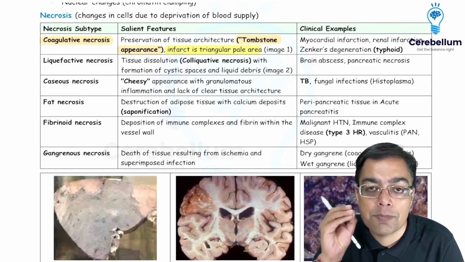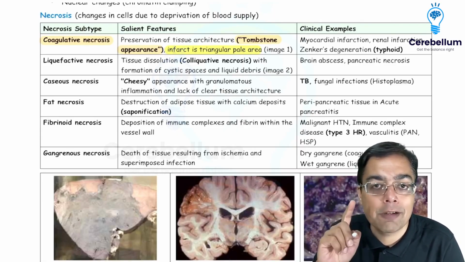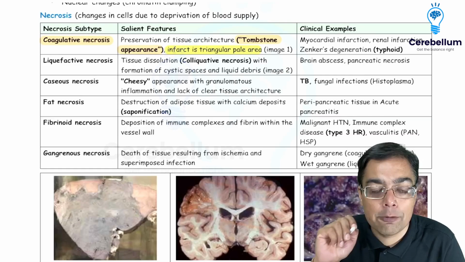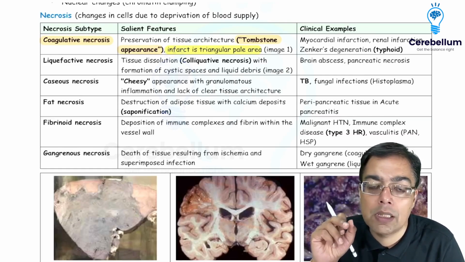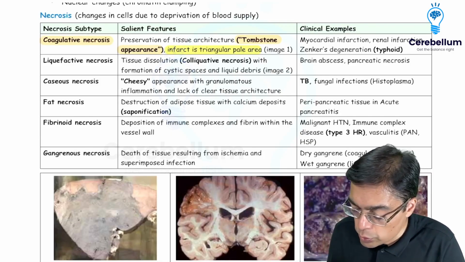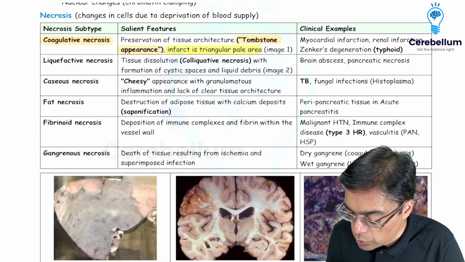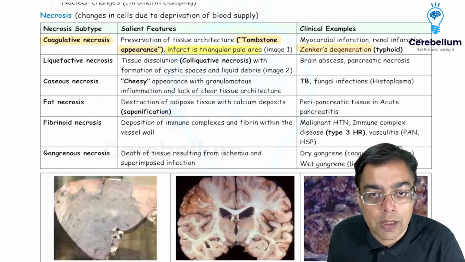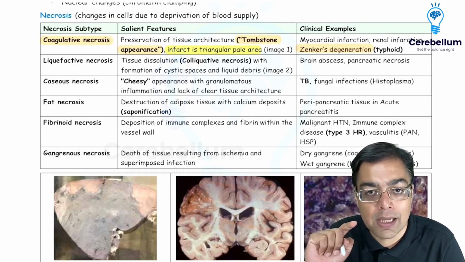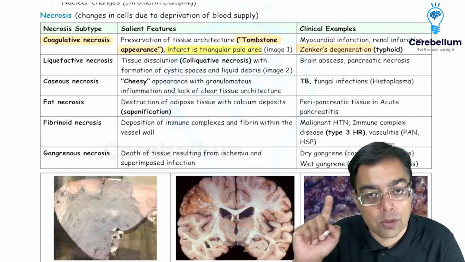We must not forget a special example. In patients suffering from enteric fever or typhoid, there is involvement of the skeletal muscles, particularly the rectus abdominis, which is associated with the keyword Zenker's degeneration. So even though the word is degeneration over here, remember, it's not actually a degeneration, it's an example of coagulative necrosis, right?